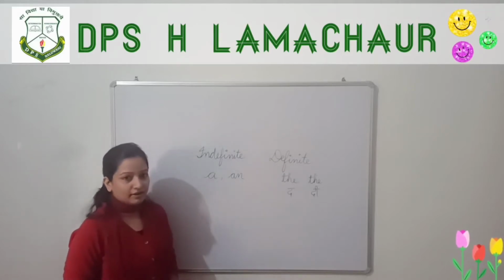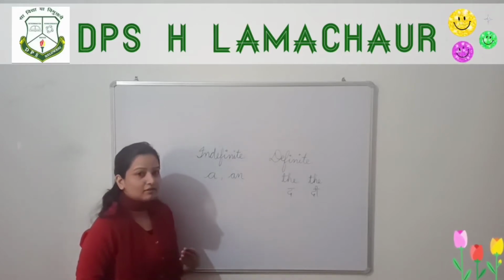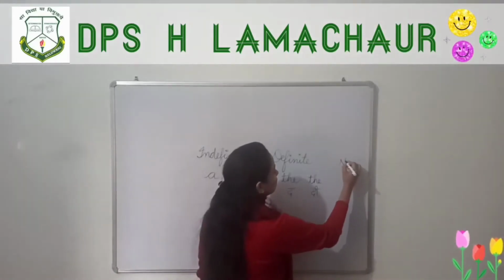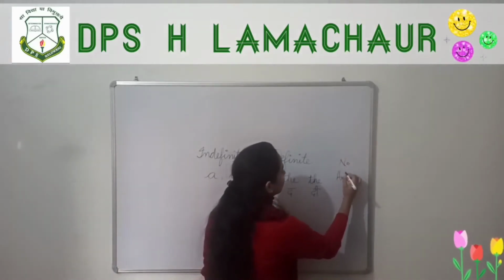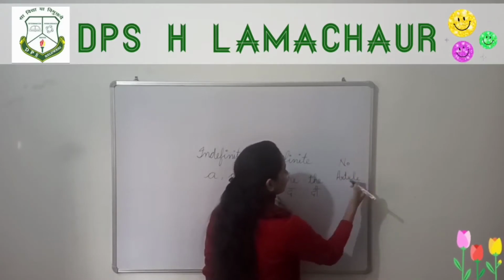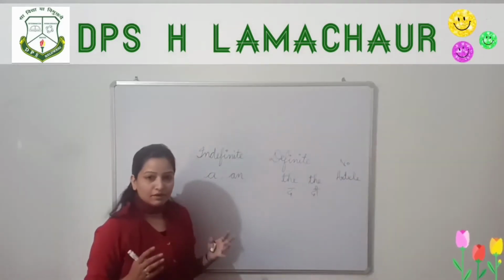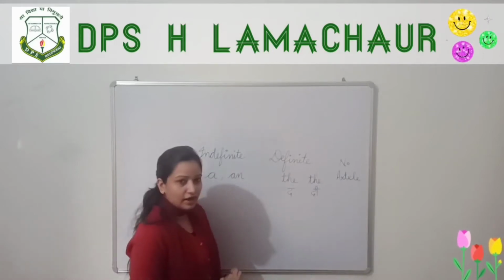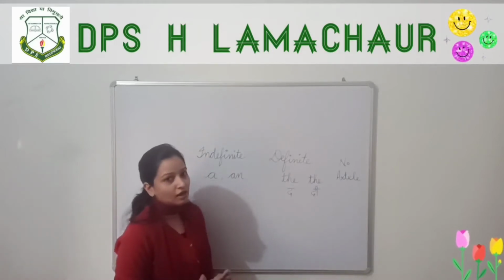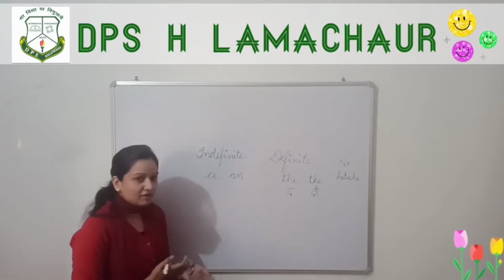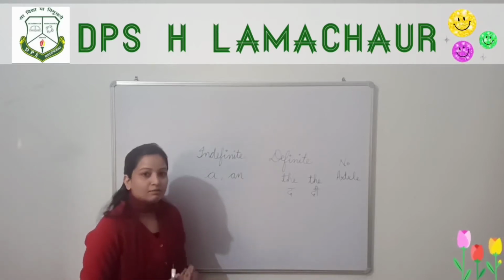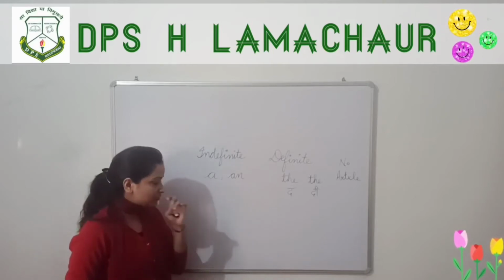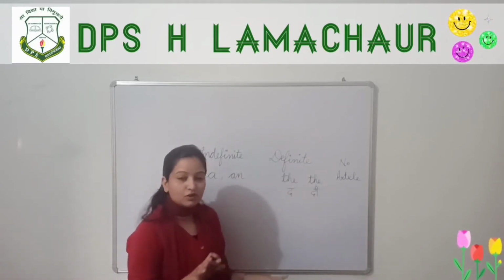One more variation of article is there, that is called no article. Every time it is not necessary to use the articles. We will discuss about that also, when we don't use articles. So every time to use article before the noun is not necessary. In that case we use no article, means we don't use article.